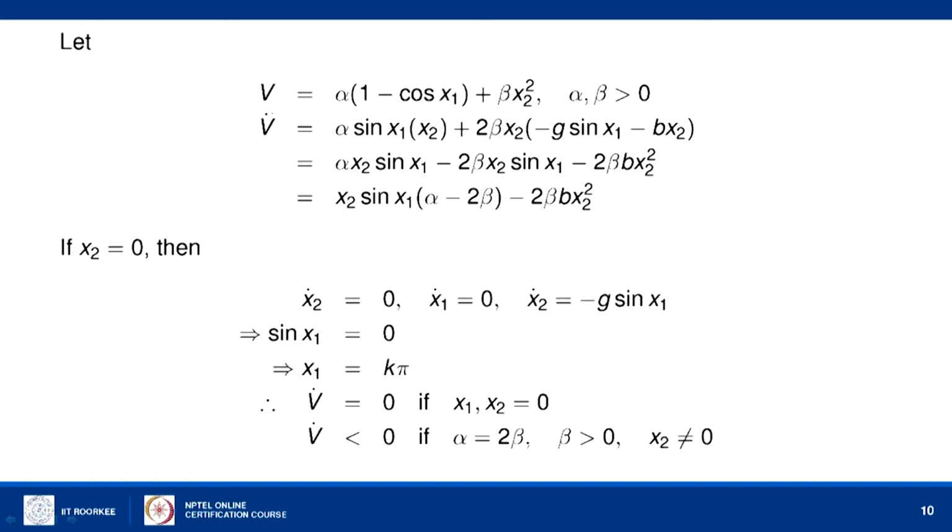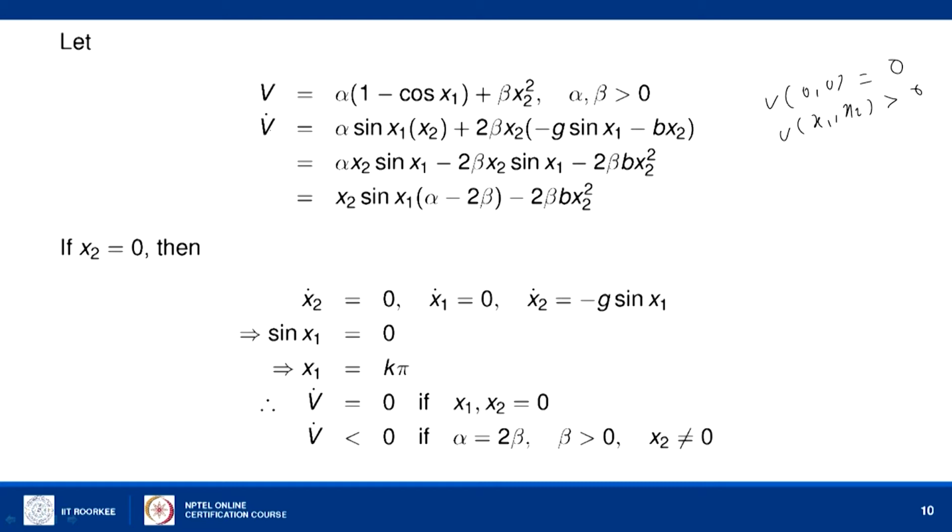So, V of (0, 0) is 0, and for all other values it can be easily seen that V of (x1, x2) is strictly greater than 0 when x1 and x2 are not 0. So, it is a positive definite function.